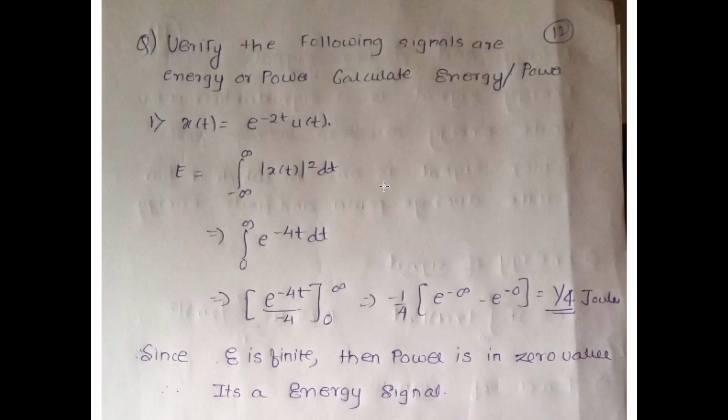So always what we are going to do is try to find out the energy of the signal. Even if the energy is not defined, we'll try to find out the energy and see what value we are getting. So the first step is to find out the energy of the signal: integral minus infinity to infinity mod of x of t the whole square dt. Since it is u of t, and you know that u of t is basically a step signal which is defined only for t greater than 0.